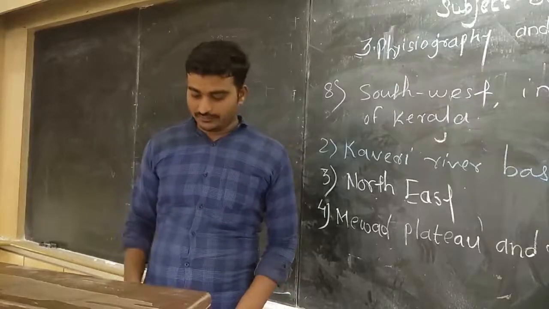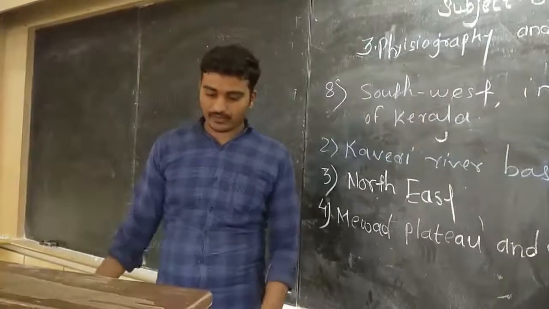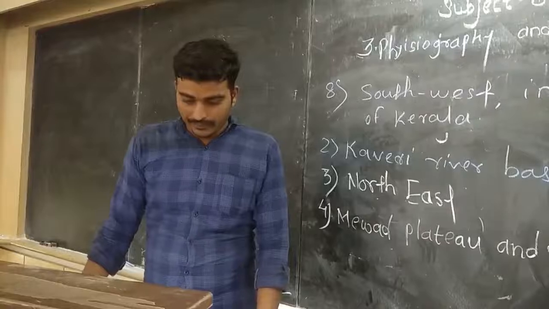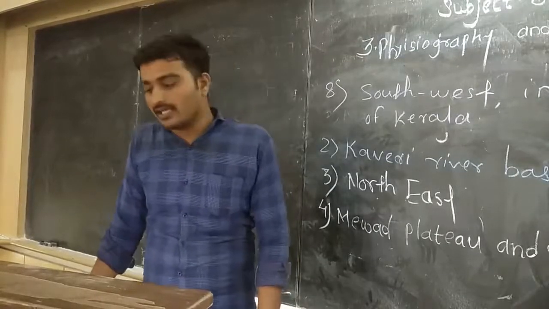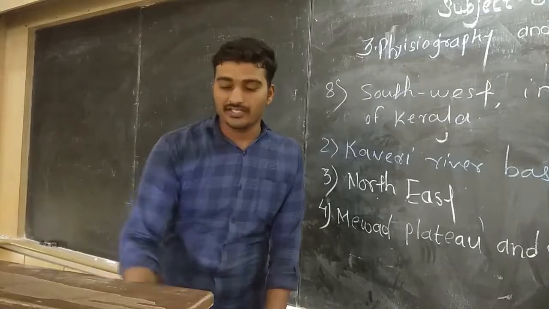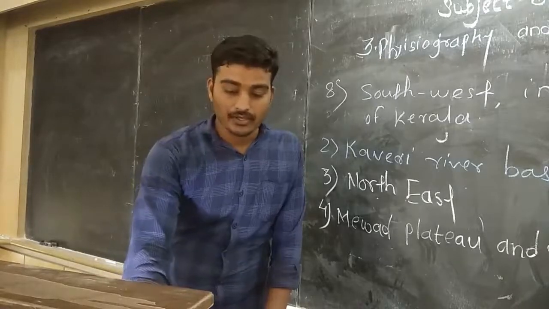So next question, now the ninth one. In which direction does the height of the Sahyadri hills increase? Basically, we know that the Sahyadri ranges are in Maharashtra.